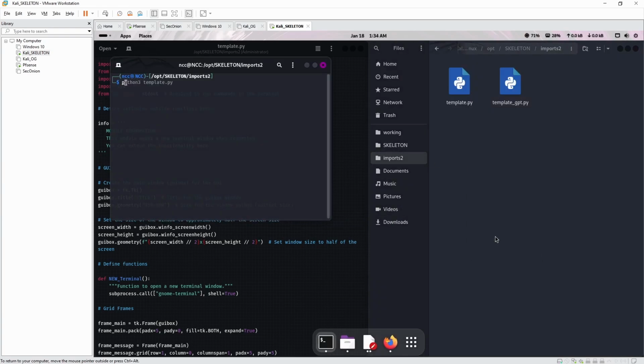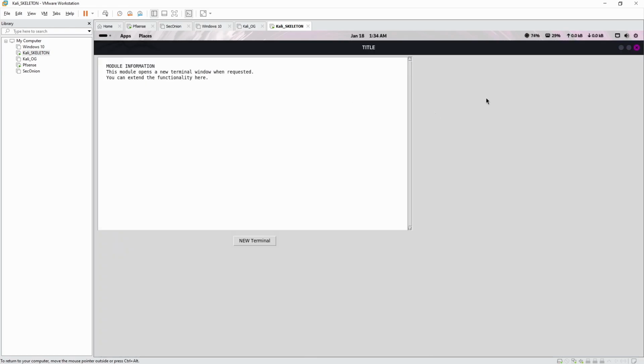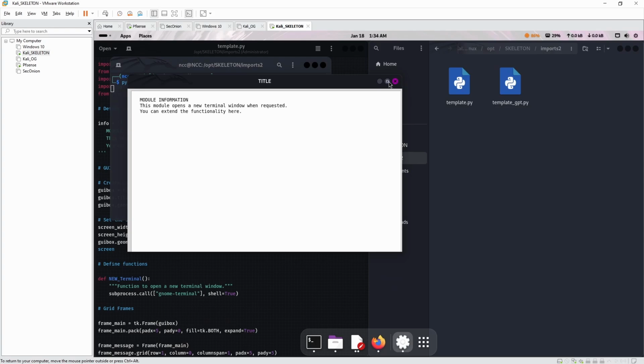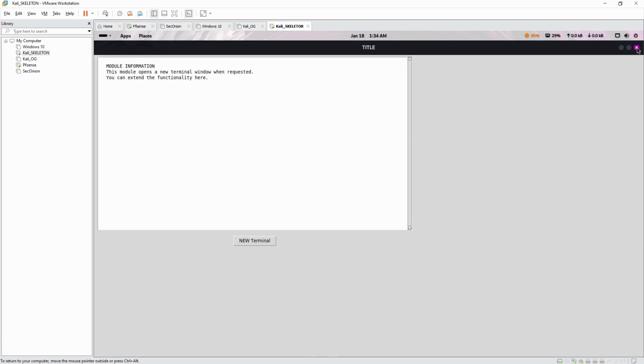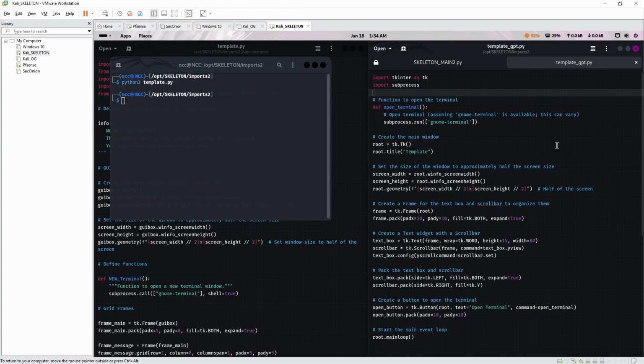Yeah, so we're gonna go Python 3 template and see if it runs. Okay. It did not fix it. No, ChatGPT didn't fix it. I guess we're better off using template GPT. Wow, what a shame. Let's try one more time.